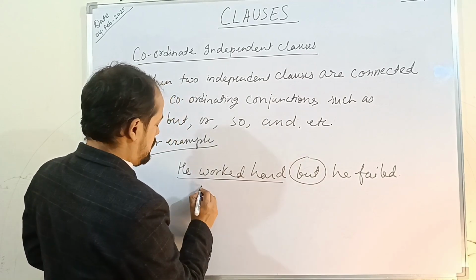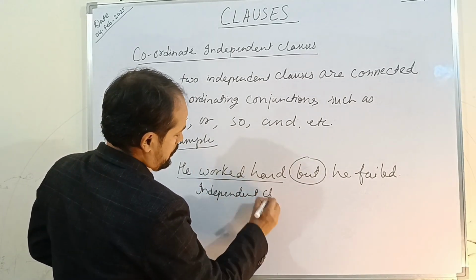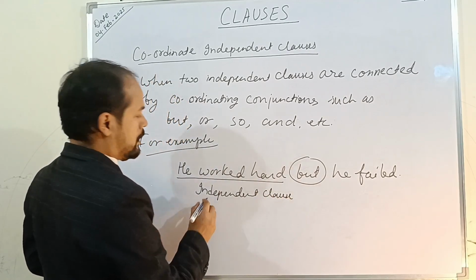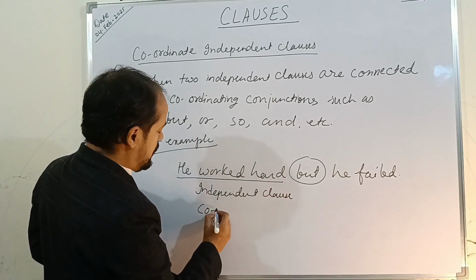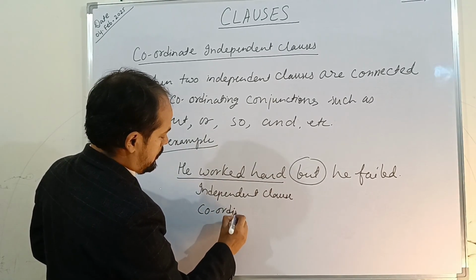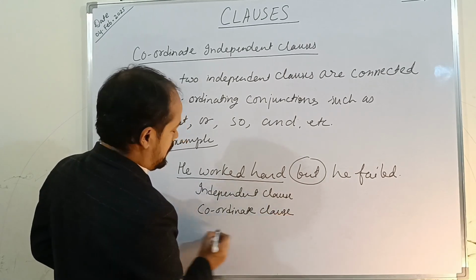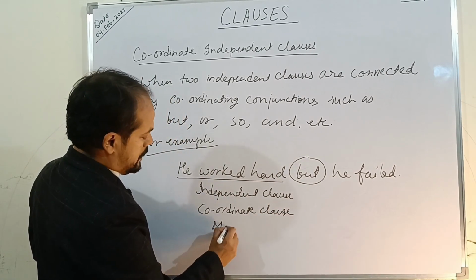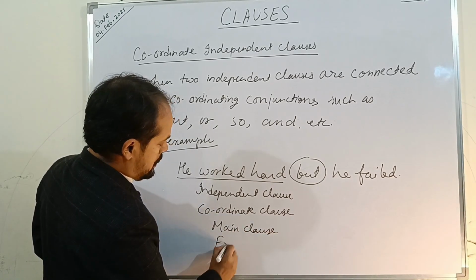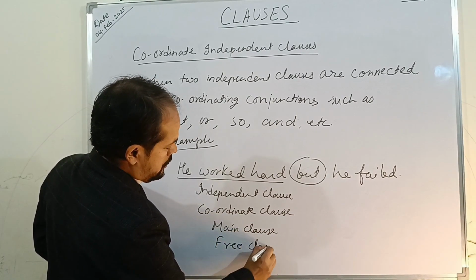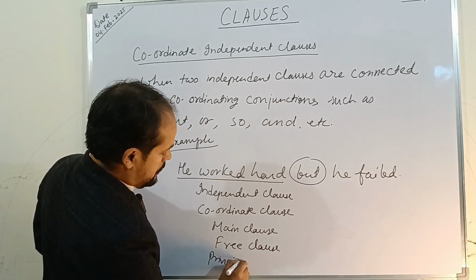He worked hard, independent clauses, or we can call them coordinate clauses because they are joined by a coordinating conjunction. All right. Our main clause we can also say a free clause, or we can also call it a principal clause.